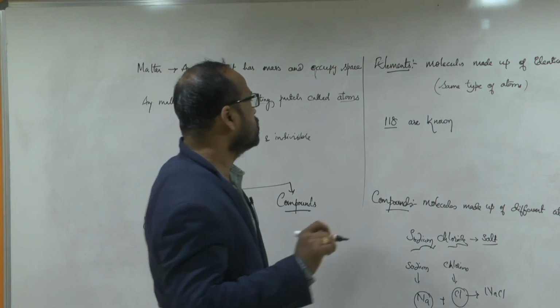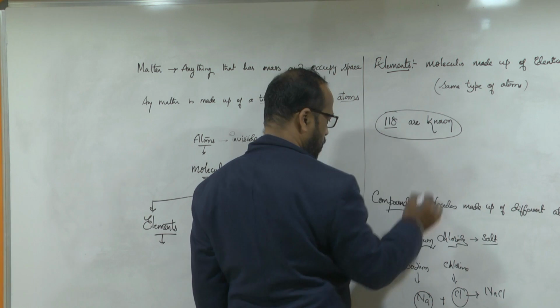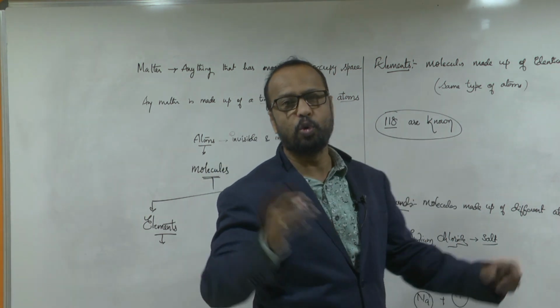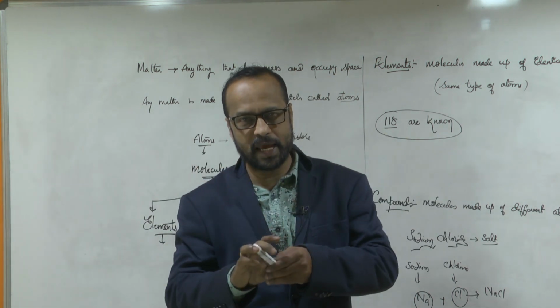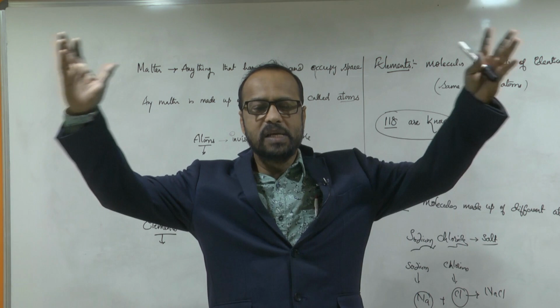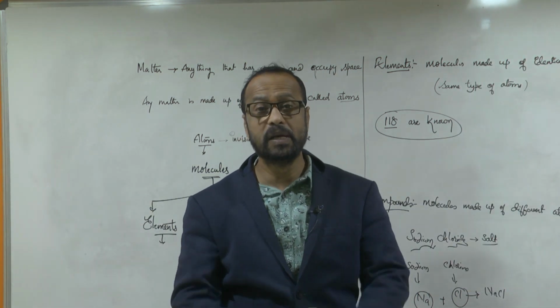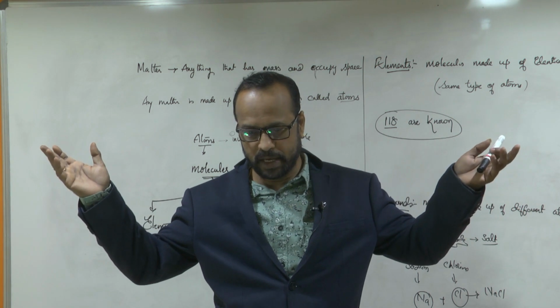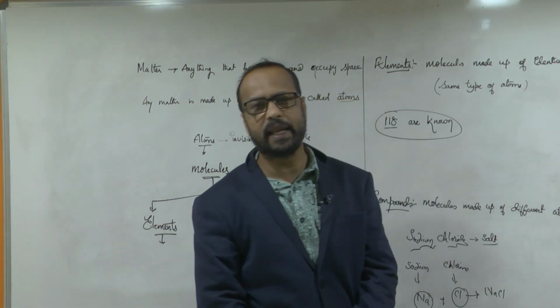These 118 elements combine to form so many compounds. They will combine with each other and form millions of compounds, and all these millions of compounds are formed from only 118 elements.